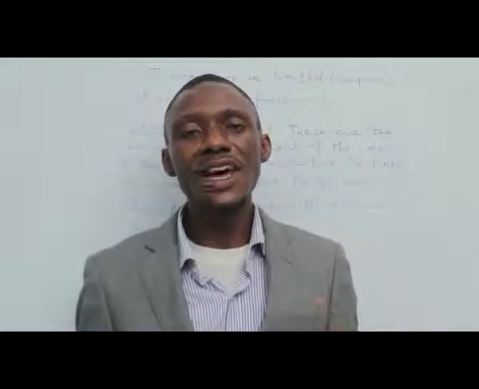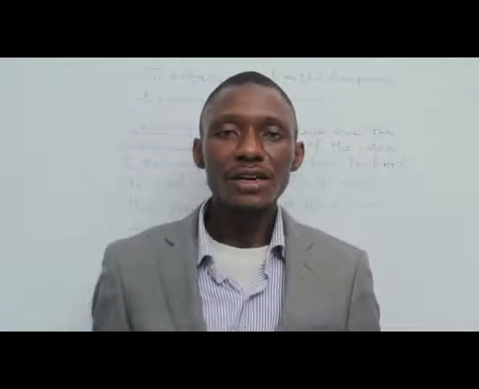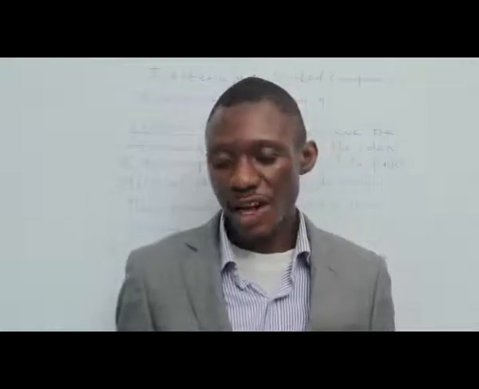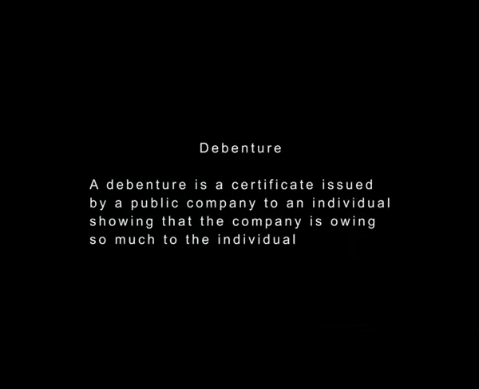So the implication is that they have the power to borrow from the general public. Apart from raising shares or capital from the general public, a public limited company can also raise a loan from the general public, that is, borrowing from the general public. Now, what do you mean by debenture? Debenture is a certificate issued by a public company to an individual, showing that the company is owing so much to the individual.